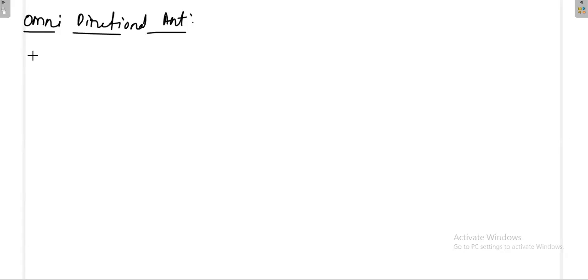What is the meaning of omnidirectional antenna? Okay, it is a practical antenna which radiates uniform energy only in the base plane.